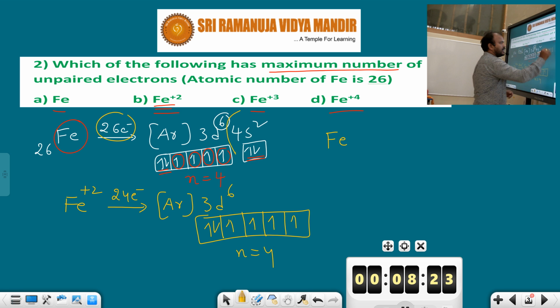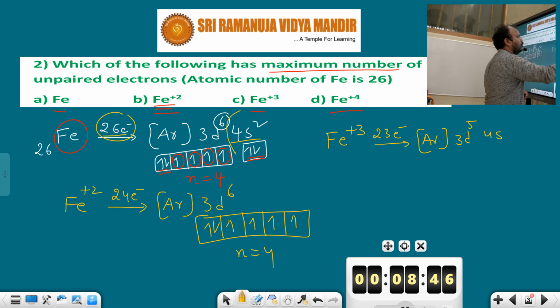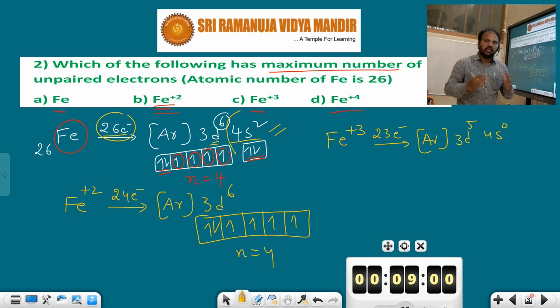If you take Fe plus 3, Fe plus 3 means iron loses 3 electrons from its valence shell. Iron has 26 electrons; losing 3 electrons leaves 23. Two electrons are lost from the valence shell, and another electron is lost from the 3d subshell. So argon 3d5 4s0. Argon 3d5 because 2 electrons are lost from the 4s subshell and another from the d subshell, because the ferric ion is formed by the loss of 3 electrons.